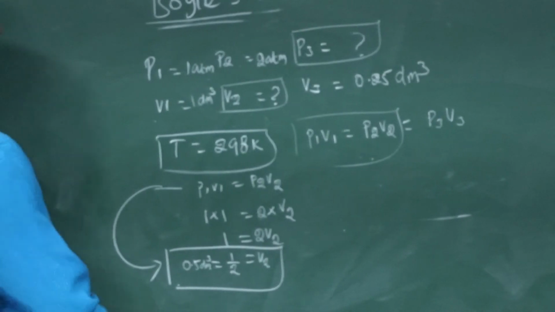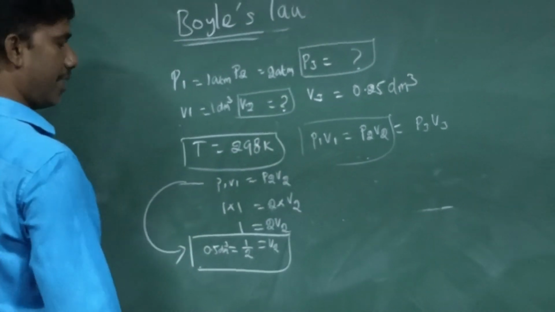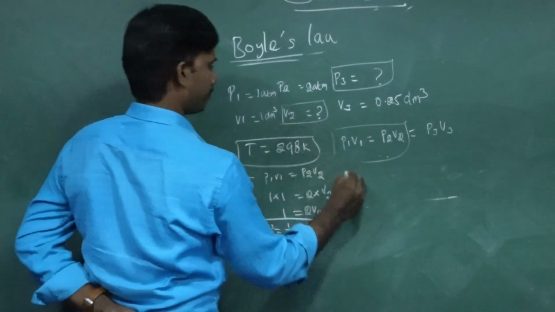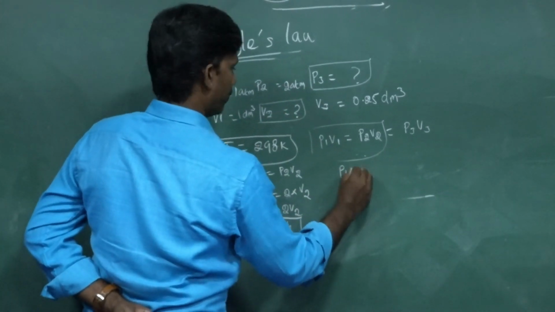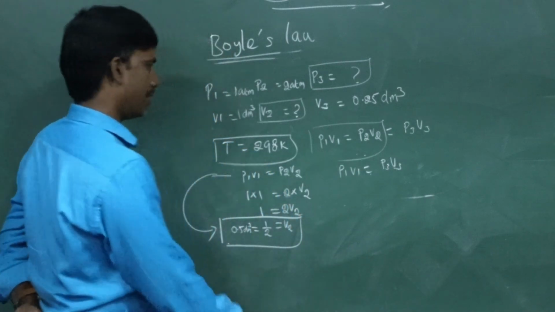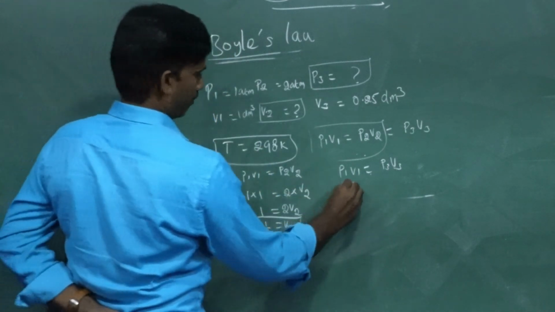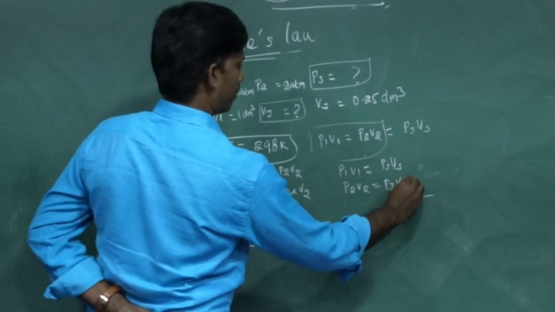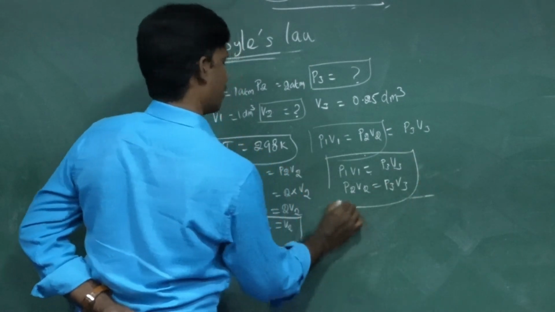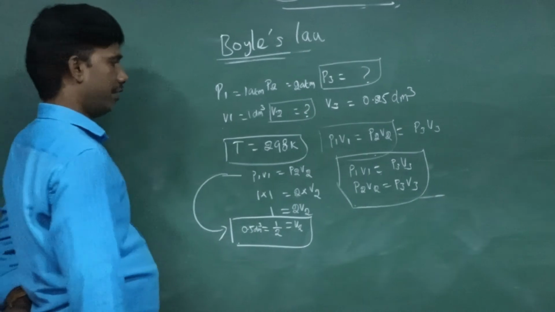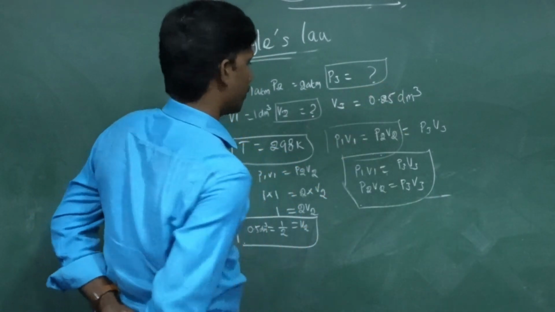That is not over. One more question is there in the same problem. P3 is asked. So P1 V1 equal to P3 V3 also we can take. Both are the same. Otherwise, P2 V2 equal to P3 V3. Among these two you can use any one formula and you can find it. So let me use P1 V1 equal to P3 V3.